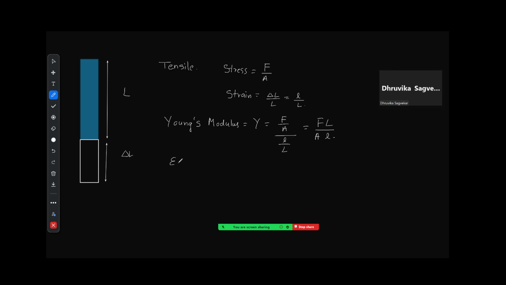So using this formula we can also find the extension. Extension small l is equal to F into capital L divided by A into Young's modulus. Okay. Is this clear? And this type of deformation is called tensile deformation.